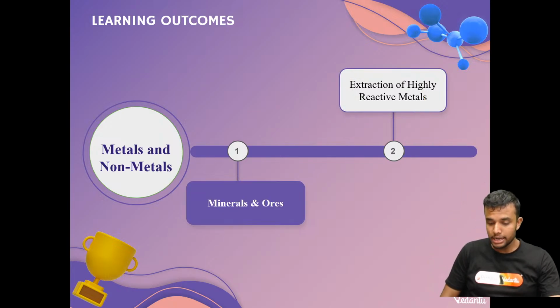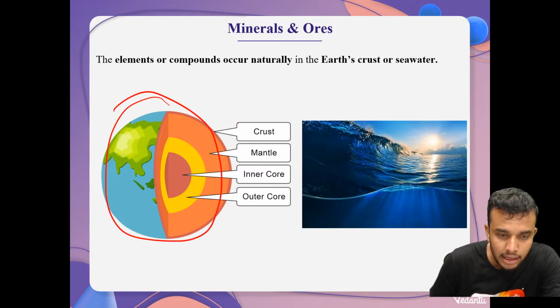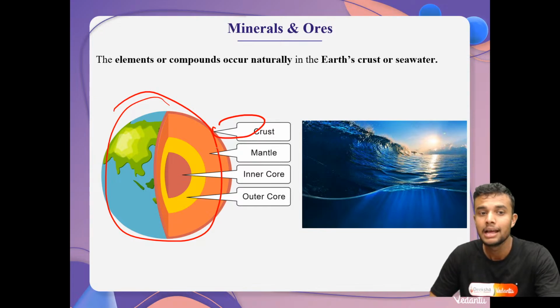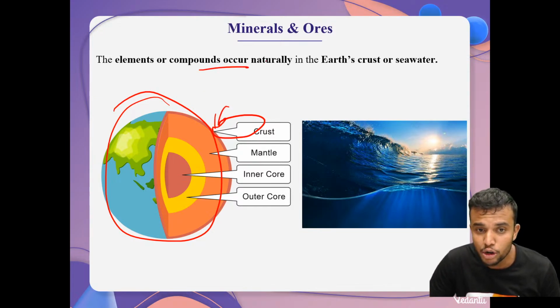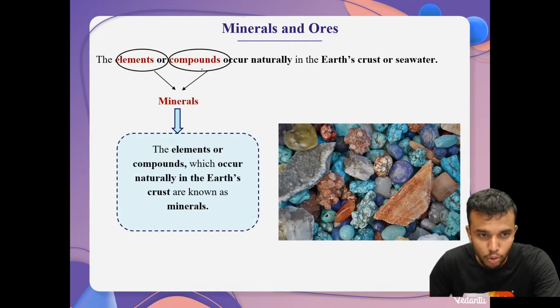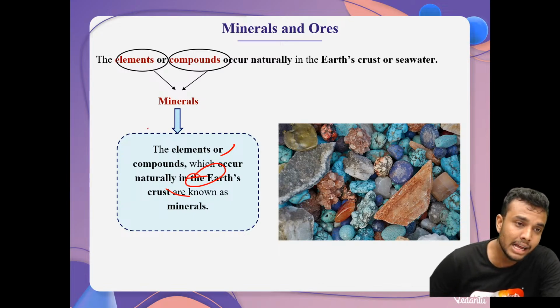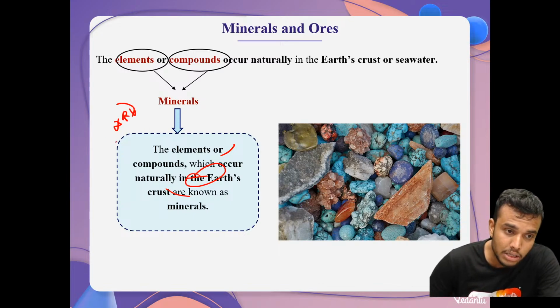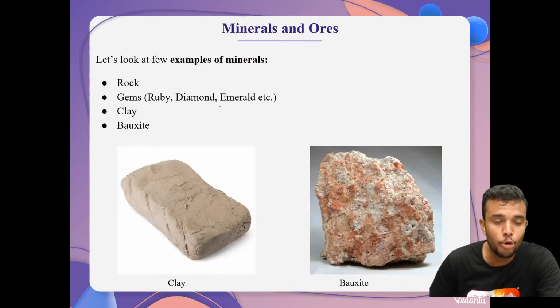Yes, students. Minerals and ore. What is the difference between them? We already know this is our earth. This first layer is the earth crust. The elements or compounds which occur naturally in the earth crust are called minerals. What are minerals? The elements or compounds which occur naturally in the earth crust. These are called minerals. Very important, my dear students. For 2 marks, one question they definitely ask: what are minerals?